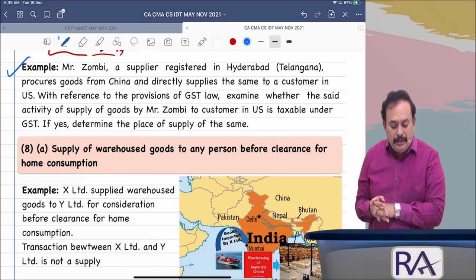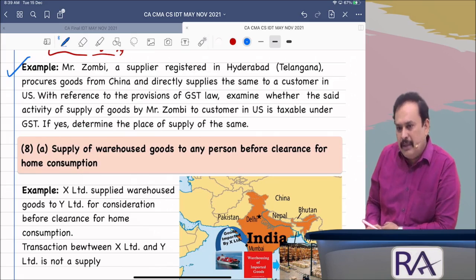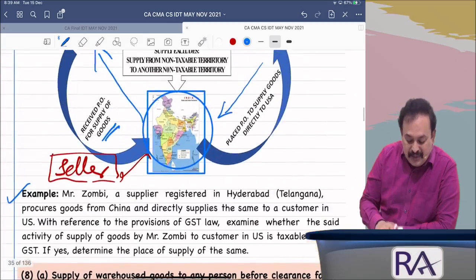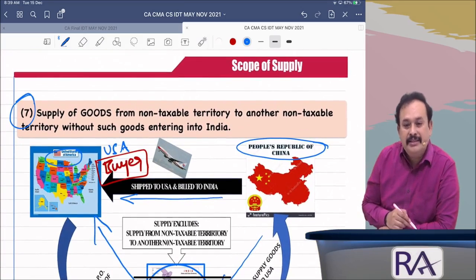If yes, determine the place of supply of the same. First of all, you tell me, is it a supply? This question was prepared before the amendment, before the insertion of point number 7 in Schedule 3. So now it is Schedule 3.